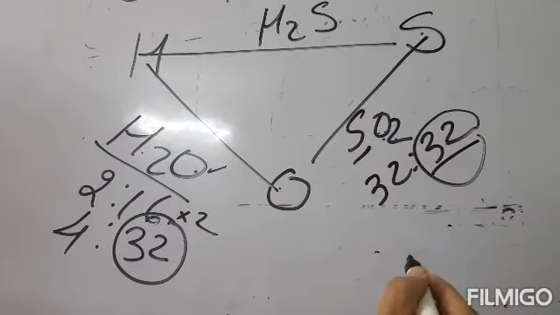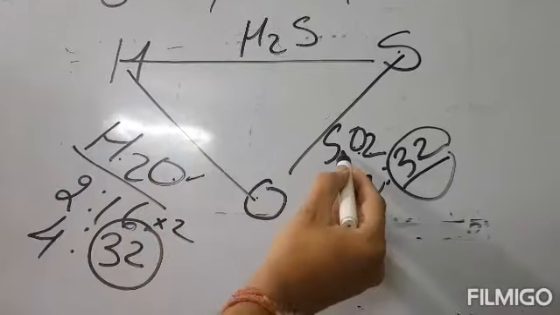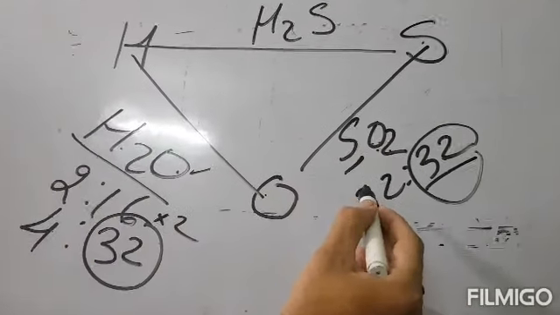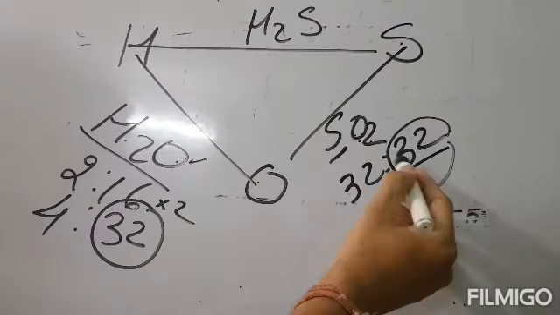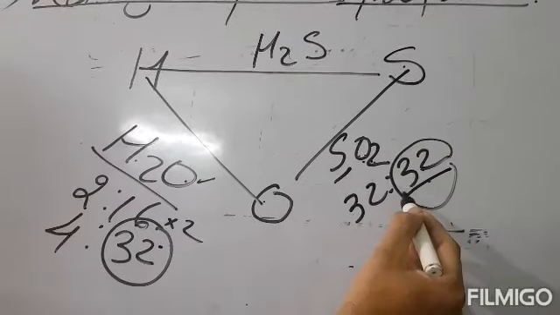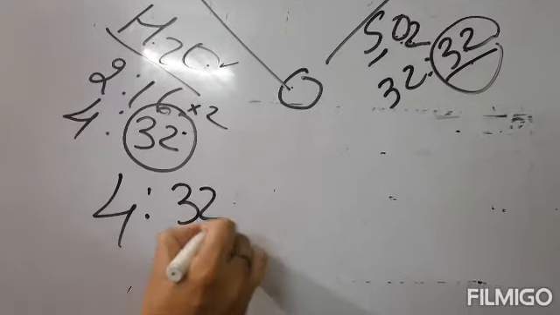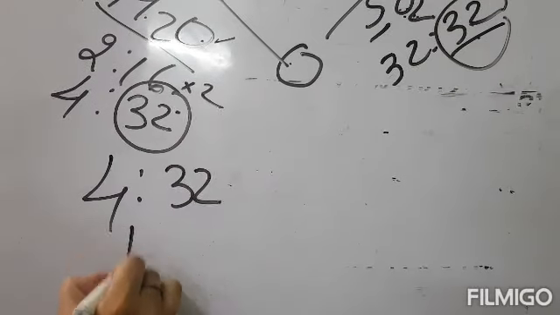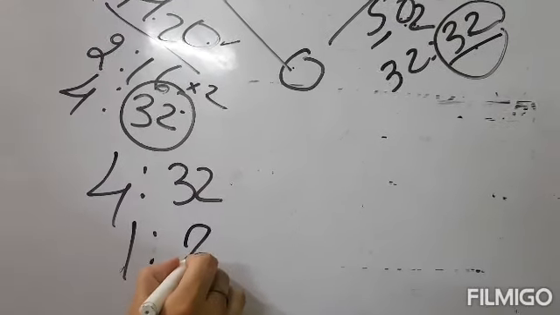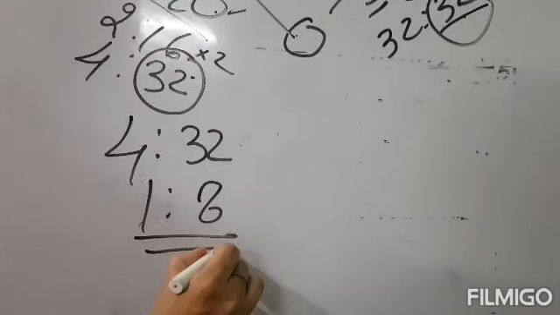Therefore, the ratio of masses of hydrogen and sulfur which combine with a fixed mass of oxygen, say 32 parts, will be 4:32, that is 1:8. We got here 1:8.